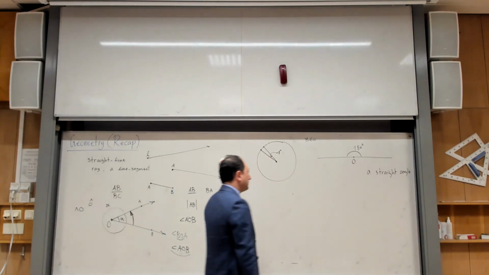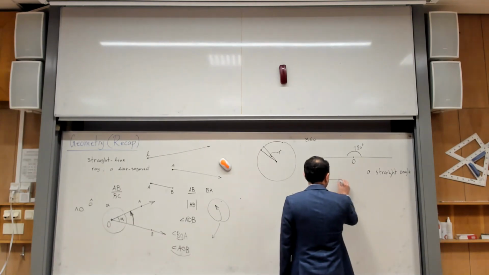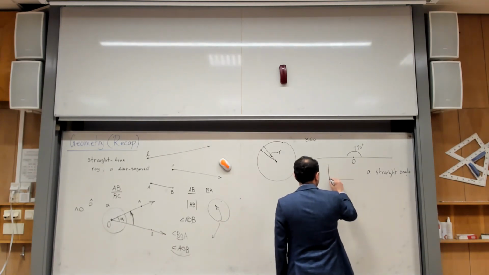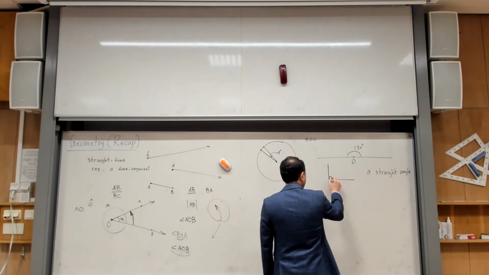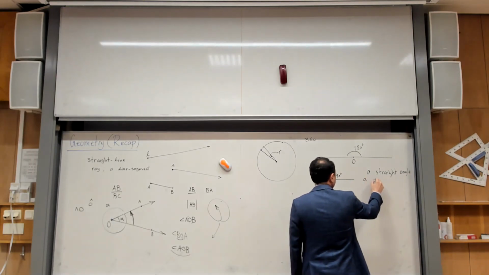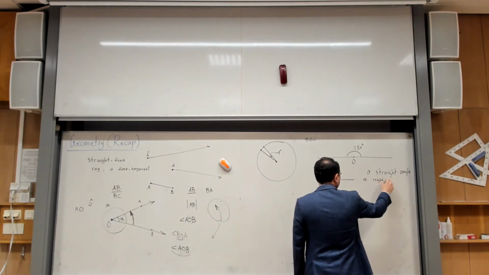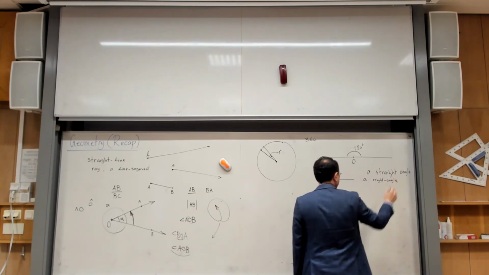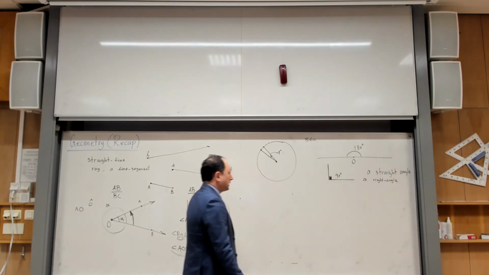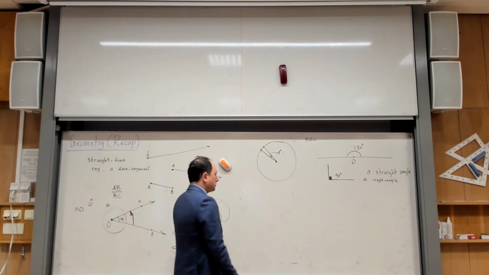I can have a right angle, yes? So this is the meaning of a right angle. This means that the measure between these two sides is 90 degrees. So that is called a right angle. Okay, there are some other terminologies I want you to know.